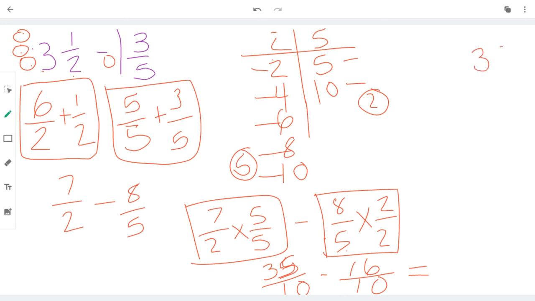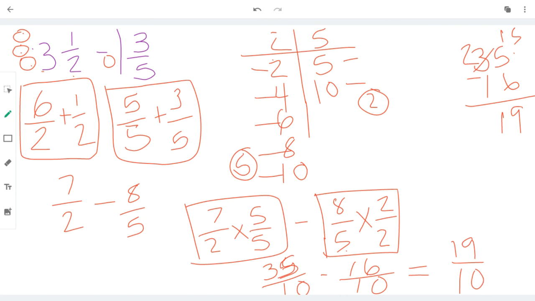Let's see. I can't take 6 from 5. That doesn't exist. But I can decompose. That I can do. 15 minus 6 is 9. 2 minus 1 is 1. So we have 19 tenths.